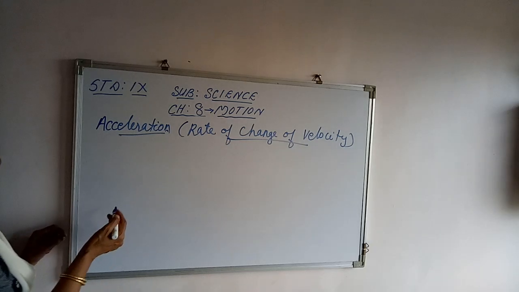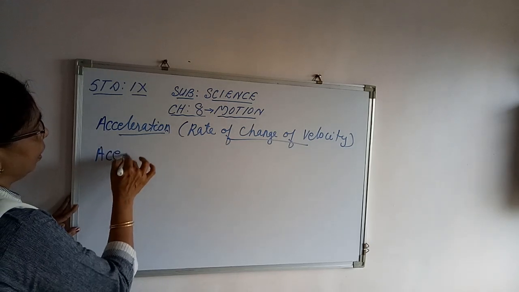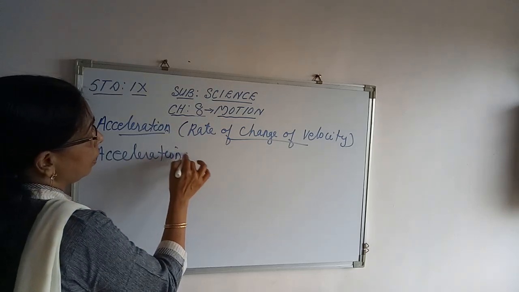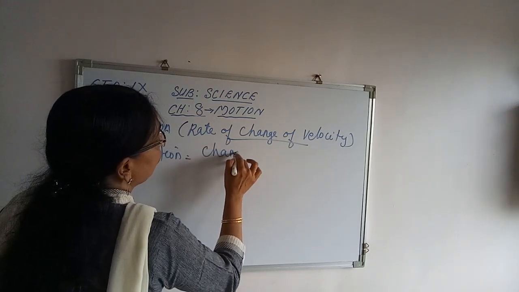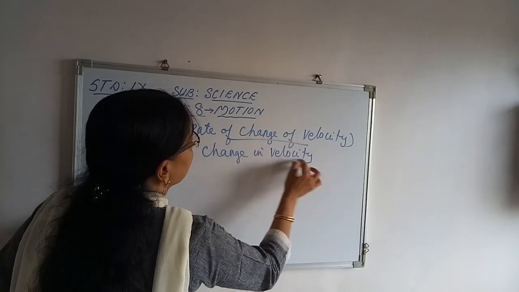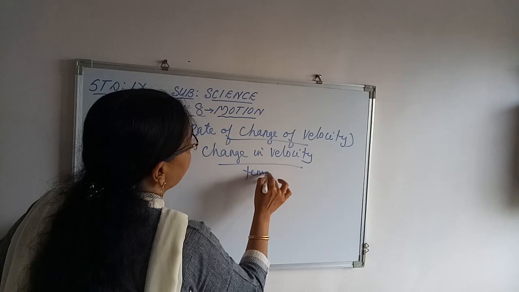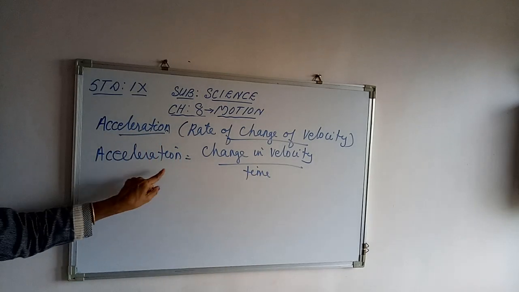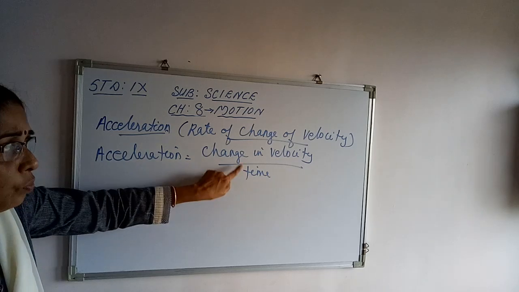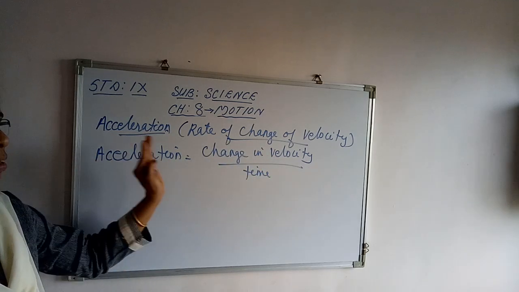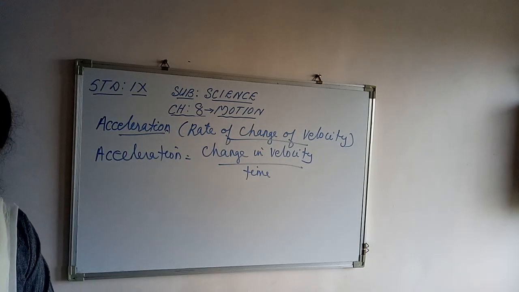So what is acceleration then? Acceleration is equal to the change in velocity of an object in unit time. Otherwise, how can you define acceleration? Acceleration can be defined as rate of change of velocity, or acceleration is equal to change in velocity upon time.